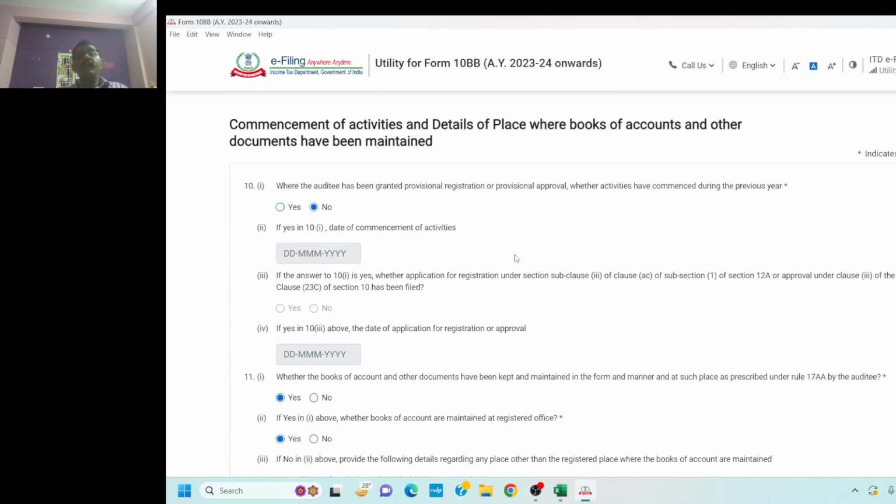The next question, question number 10, where the auditee has been granted provisional registration or provisional approval, where the activities have commenced during the previous year. Again, it is a yes or no question, my dear friends. If it is yes, then you should have all these following details of date of commencement of activities when the application was filed for regular registration. If yes, then the date of application for registration or approval, that also has to be given.